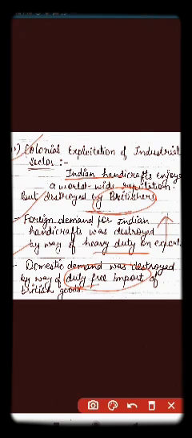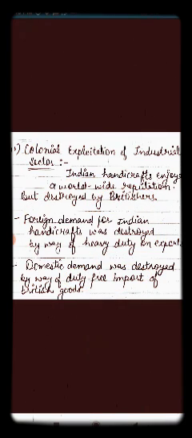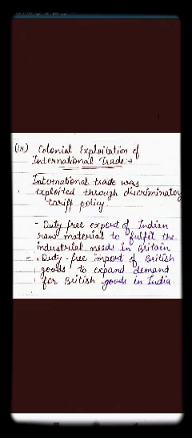With duty-free import of British goods, the cost of British goods was less and the cost of Indian goods was more. Which was beneficial for the Indian community to buy? Obviously, the British products. That is why the demand for Indian products in India decreased. These are the two ways by which the colonial exploitation of the industrial sector was done by the Britishers.